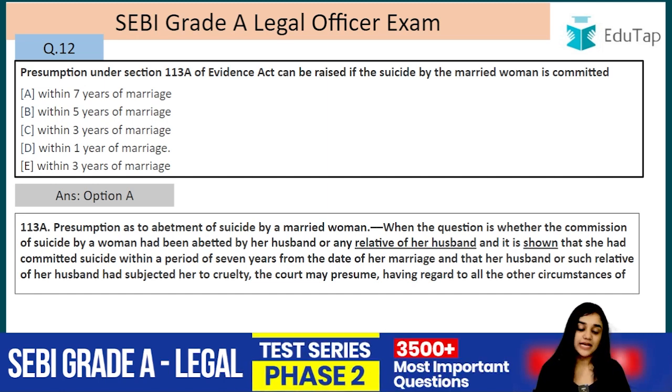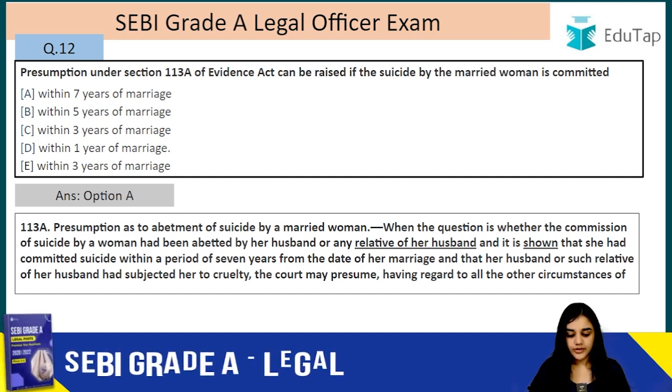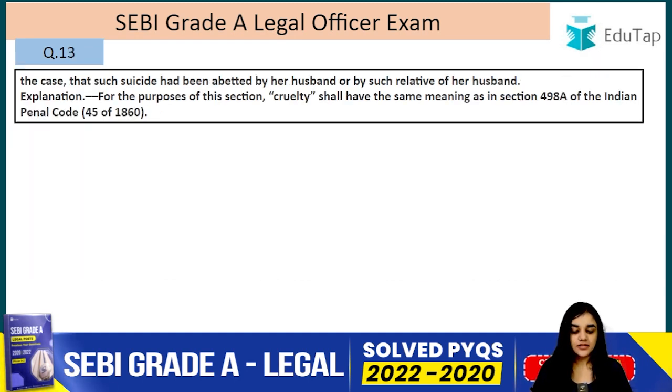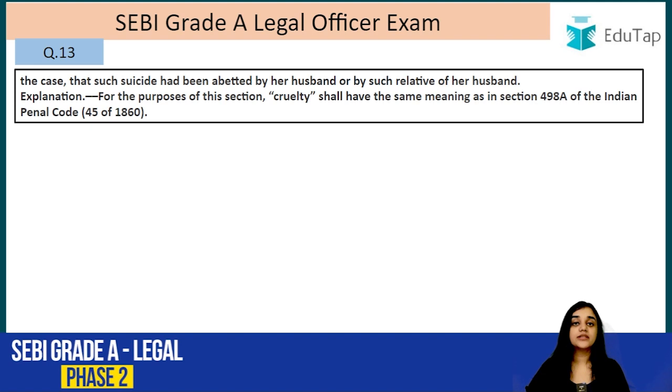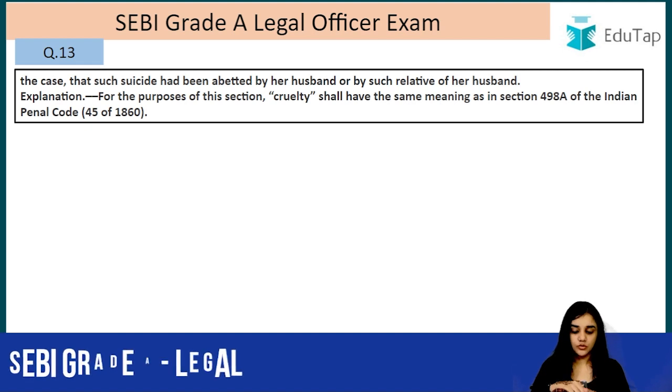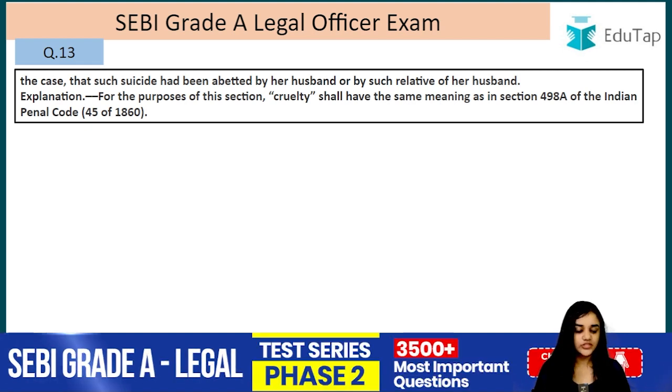It just has to be shown that she had committed suicide within a period of 7 years from the date of the marriage, and her husband or such relatives of her husband had subjected her to cruelty. The court may presume, having regard to all the other circumstances of the case, that such suicide had been abetted by her husband or by such relative of her husband. So if the suicide happens within 7 years of the marriage, it can be presumed that it was abetted by the husband or the relatives if she was subjected to cruelty.